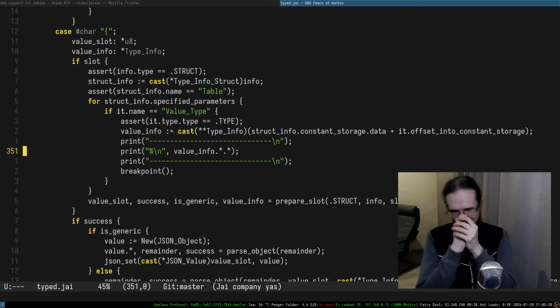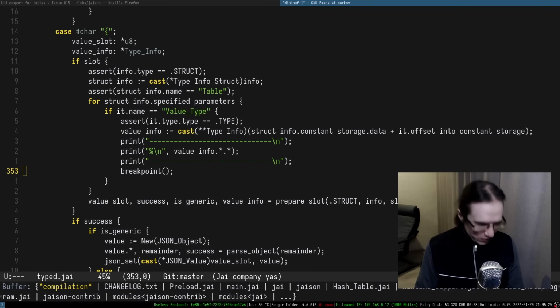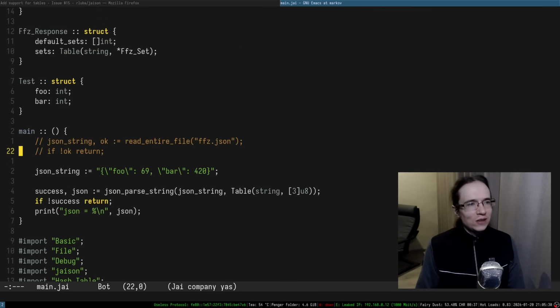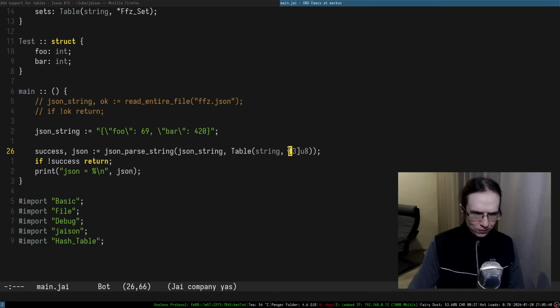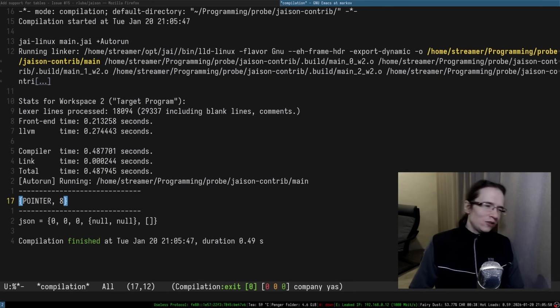So let's go. So we got the type, and this is an array of 3 bytes and so on. Okay, cool. But the stuff we're going to be supporting is going to be a pointer. Which means that it has to be specifically an integer, right? So it's going to be allocated like that. Though it's kind of stupid.